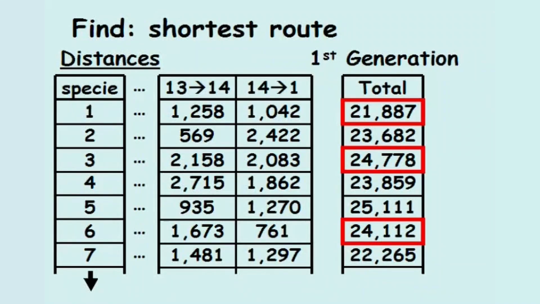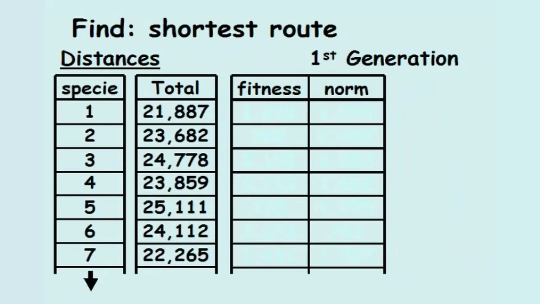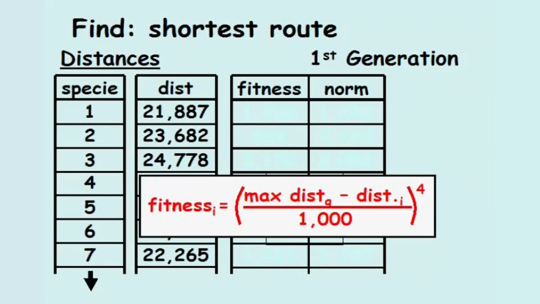Now we're ready to calculate the fitness values and normalized fitness values of each species. The equation for fitness was defined as the maximum route distance of all species in that generation minus the route distance of the species being considered, divided by 1,000, raised to the 4th power.